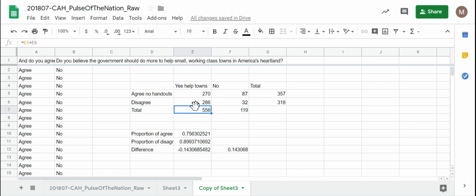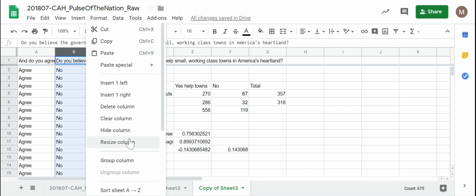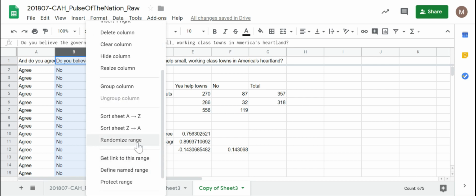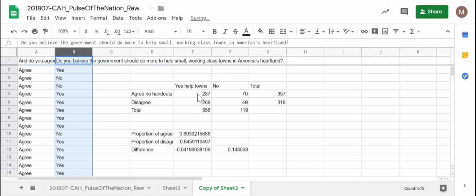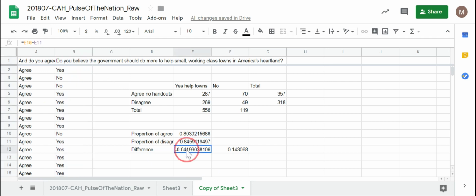The total of these two should still be the same. The total of these two should still be the same. And let's see what happens. Randomize range down here. And indeed, the yeses, the nos changed. The totals stayed the same. By randomly assigning the yeses and the nos, only 4% was the difference between the agree and the disagree, much lower than the 14% we observed.